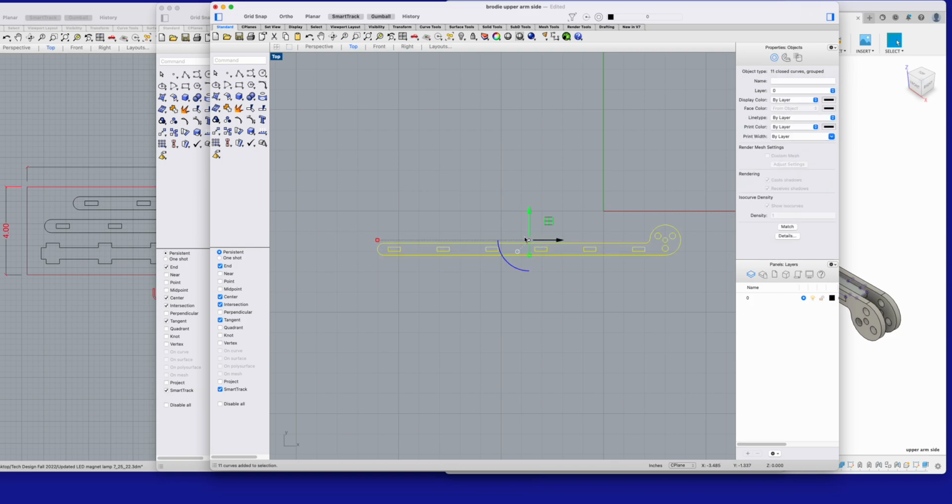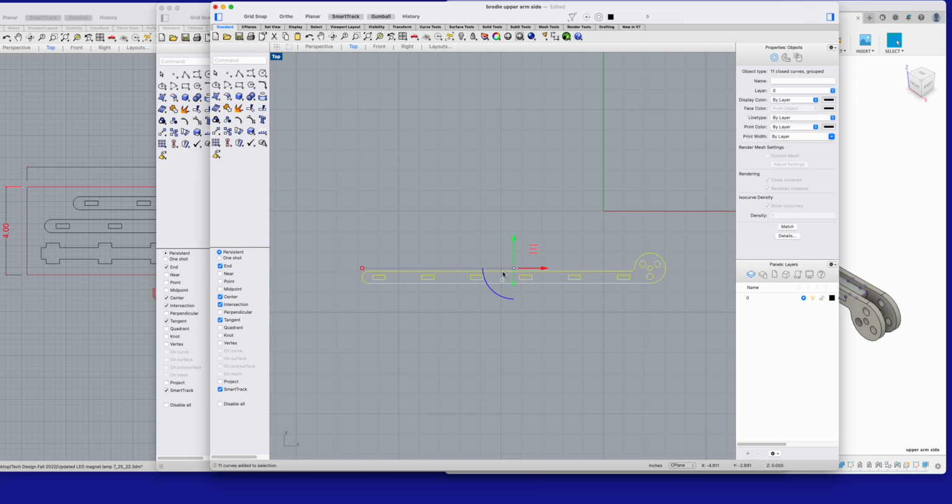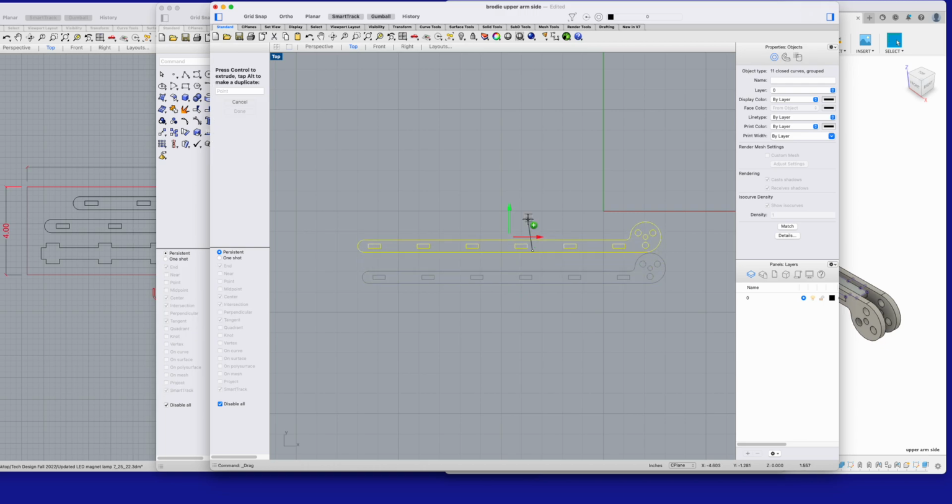Notice that when you click on an object and it's selected, you get this little local coordinate system, and you can move things in the X and Y axis if you click on the little square right there. Now we need 2 of these, so let's make a copy of it. It's really easy to make a copy in Rhino. Select the object, hold down the Option key, or the Alt key if you're working on a PC, and just move the object, and it will create a copy of it.